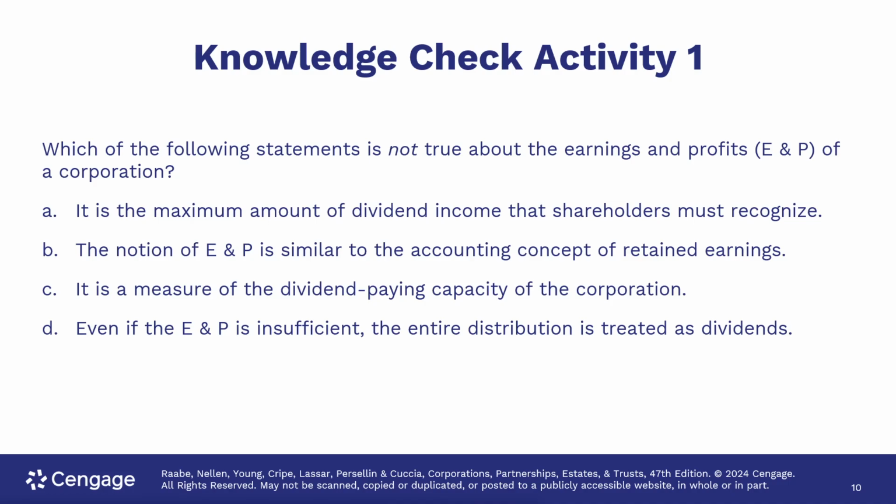So let's take a look at this knowledge check. Which of the following statements is not true about earnings and profits of a corporation? A, it is the maximum amount of dividend income that shareholders must recognize. B, the notion of earnings and profit is similar to the accounting concept of retained earnings. C, it is a measure of the dividend paying capacity of the corporation. Or D, even if earnings and profit is insufficient, the entire distribution is treated as dividends. We know that is not true. D, because we just talked about it somewhat.